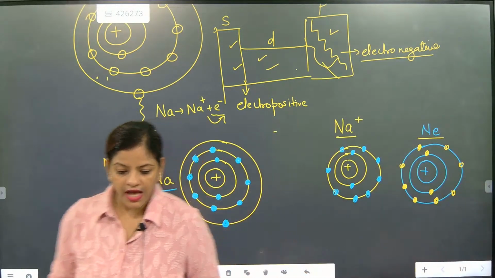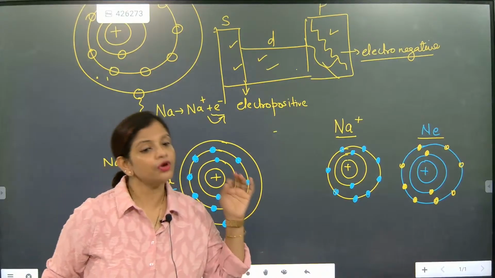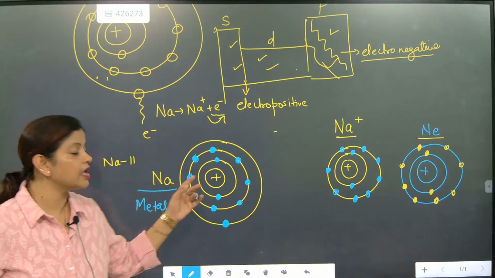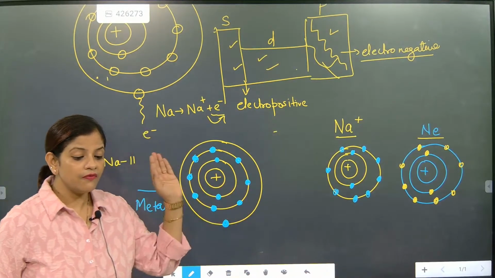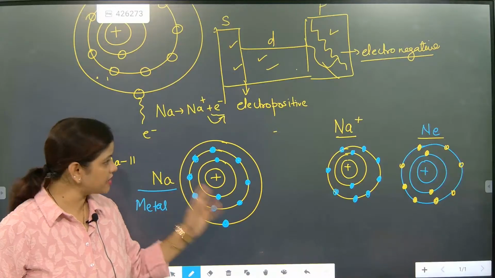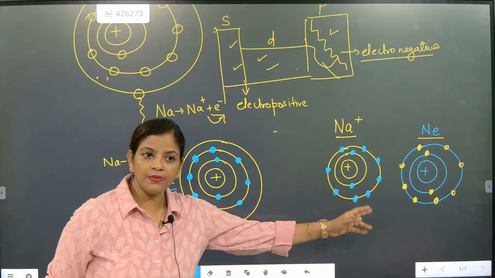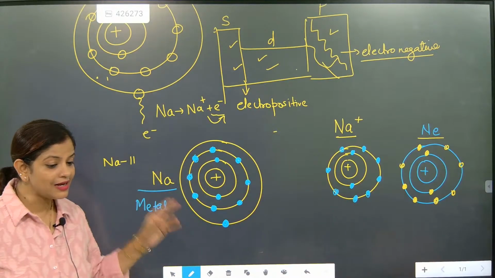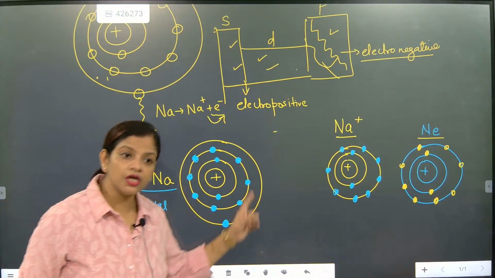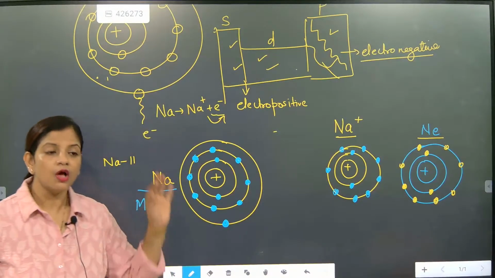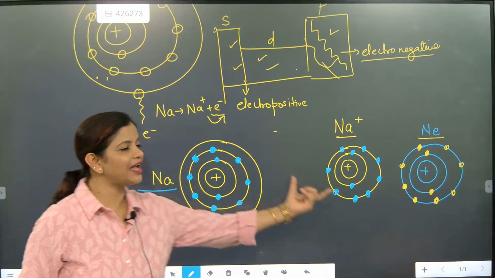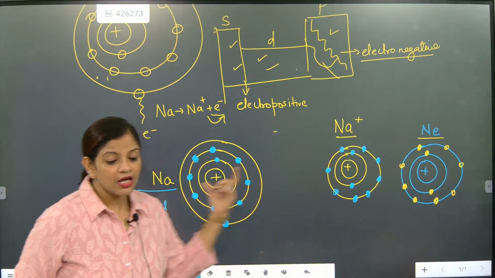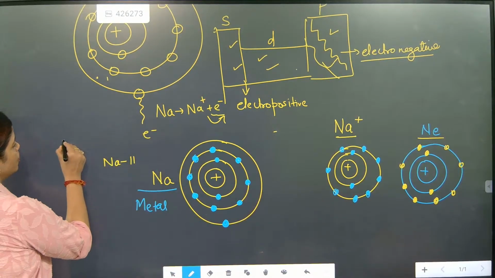Absolutely, beta. The number of protons remains the same. You remember one thing: the inside of the nucleus will not at all be touched. What is exactly changing is the outer orbit. Did you understand the difference between metals and ions, beta? This is for electropositive.